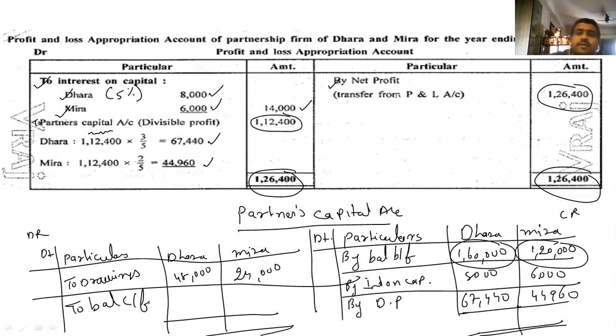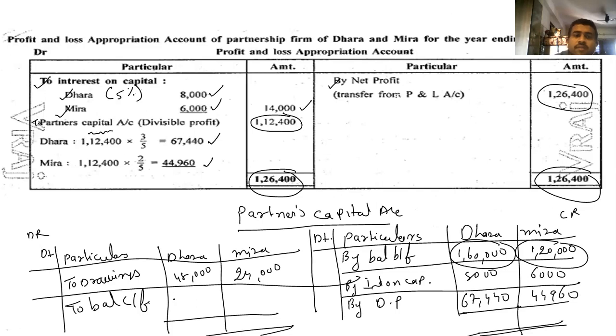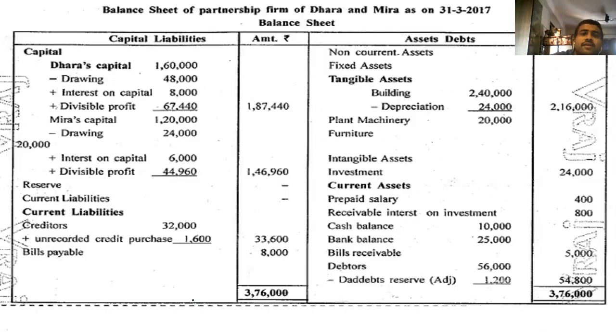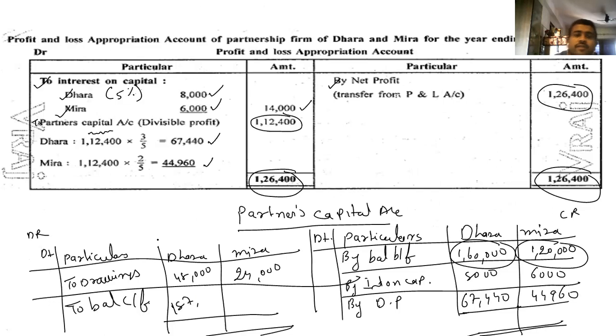Just calculate it. You will get the final answer. You get the total balance. You get 187,440. 187,440. Right?